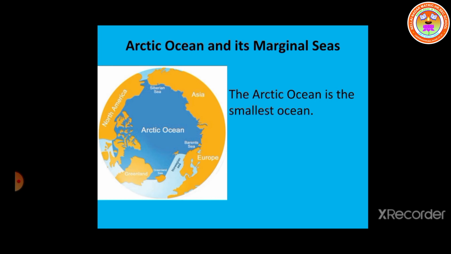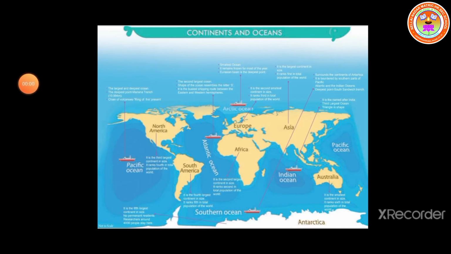Which is the deepest point? Eurasian Basin, which has a depth of 5,449 meters below sea level. Okay, children? Now let us learn the features of 7 continents and 5 oceans. First one is